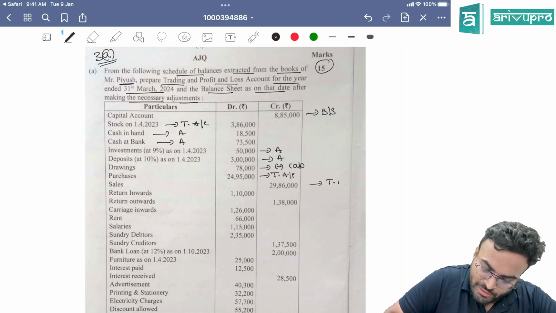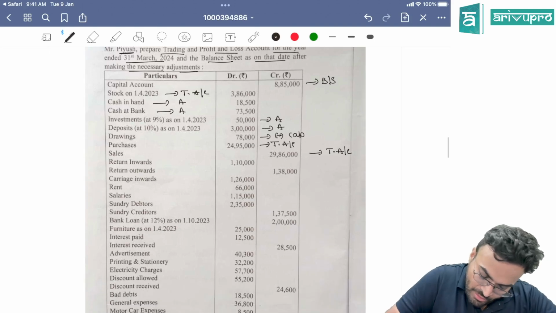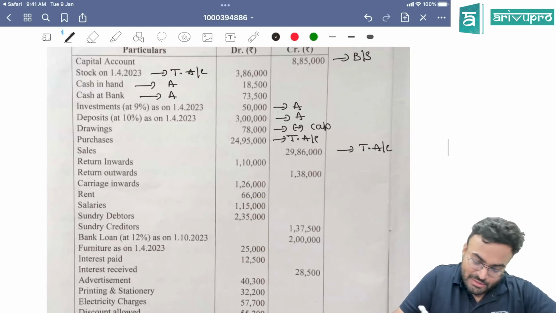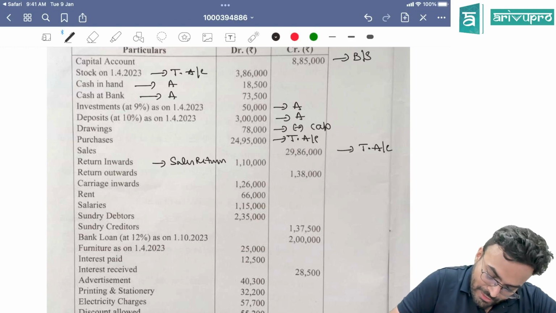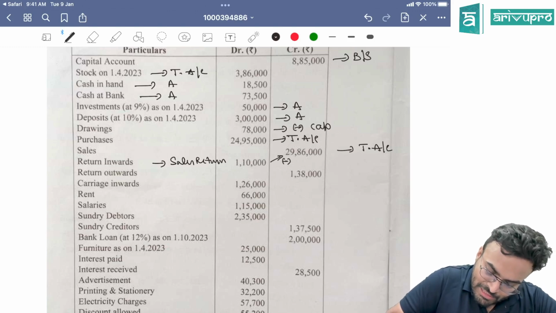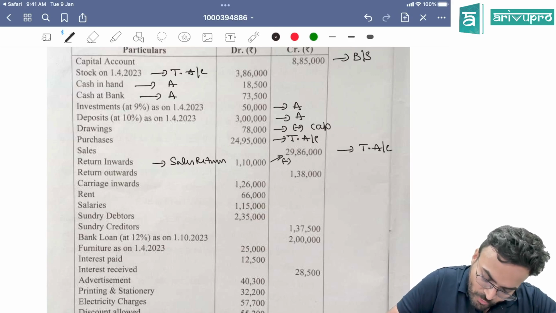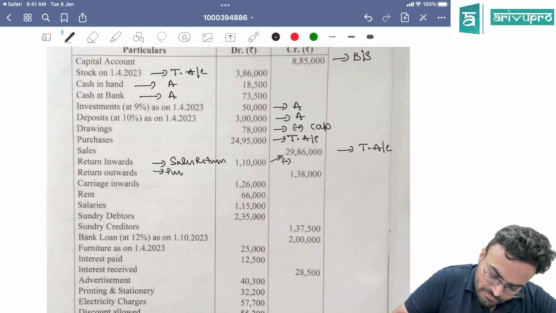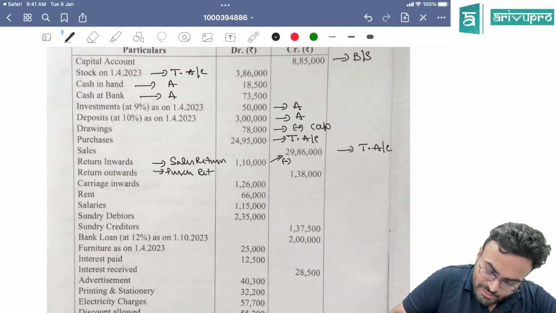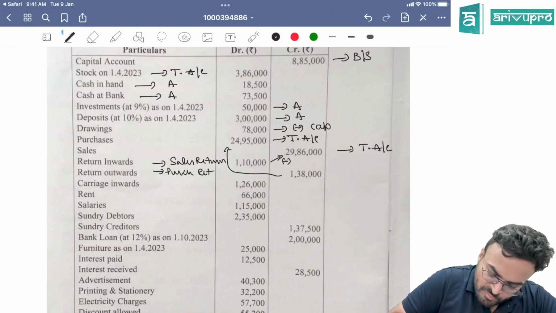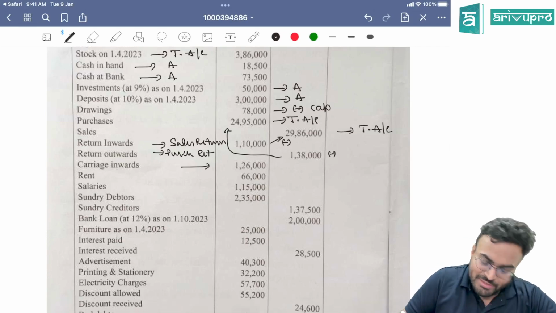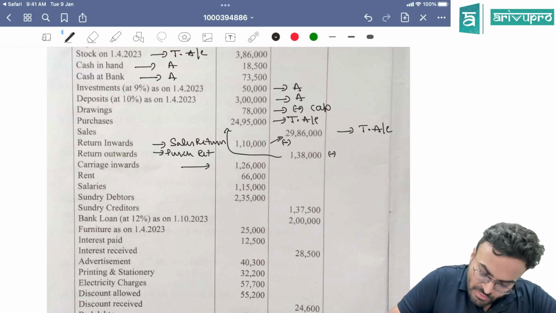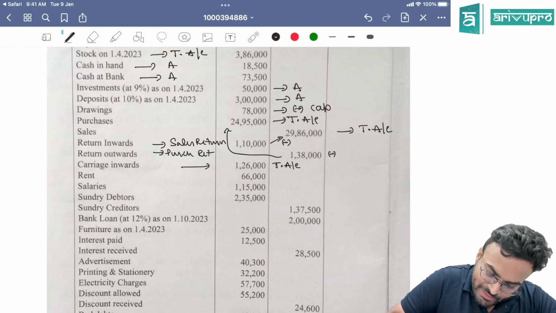Sales goes to trading account. Returns inward, what is that? Sales returns. Sales return, minus from this. Subtract from this. Returns outward is purchase return. What you are going to do? You are going to subtract from this. Carriage inwards will go to trading account, direct expense.